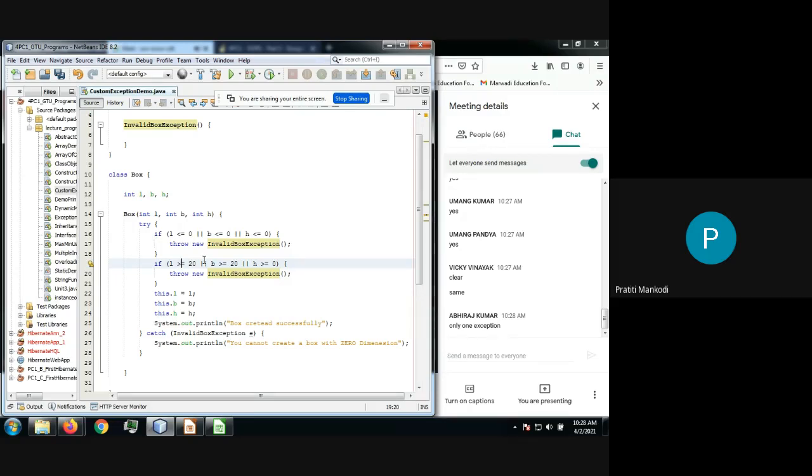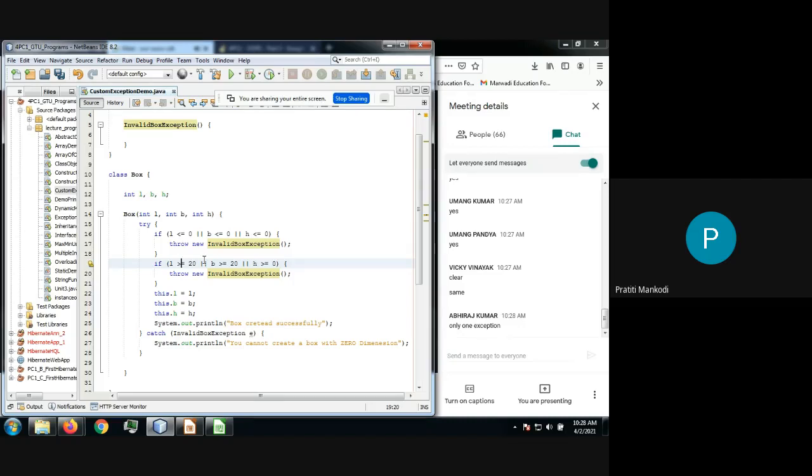It depends on your conditions: if only one type of exception class will suffice and every exception can be handled by that exception, then it's fine. But it may happen that you have different scenarios, and for all of them you may have to create different exception classes.